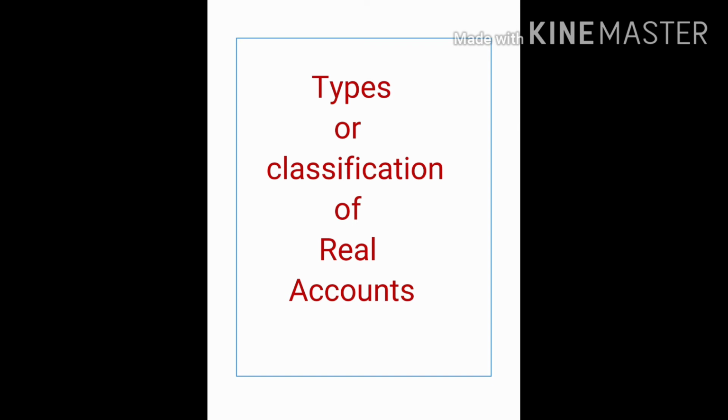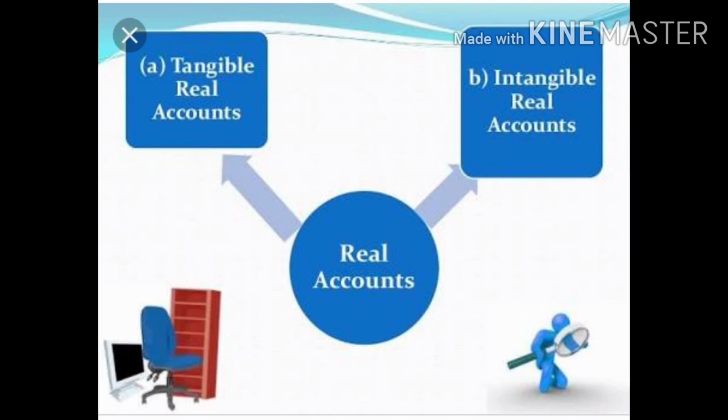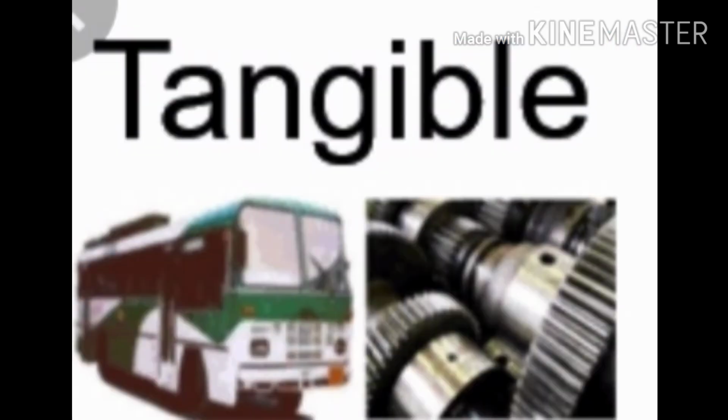So our next point is types or classification of real account. As you know, real account is also classified into two parts, that is the tangible real account and the second one is intangible real account. Now let me explain the difference between tangible and intangible. Tangible means the thing which you can touch and feel, like a bus and some mechanical tool. You can touch and feel it, so you can say this is tangible.